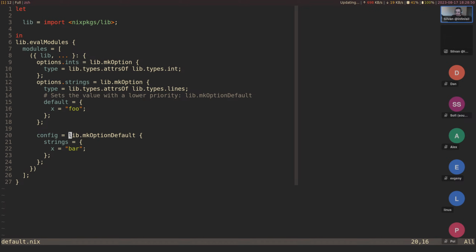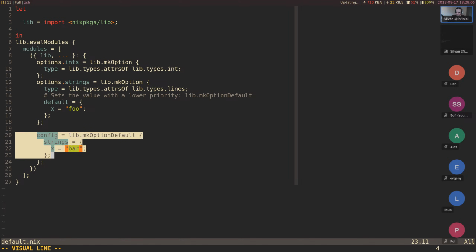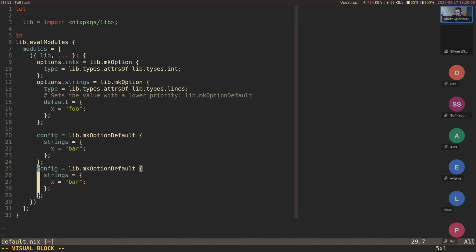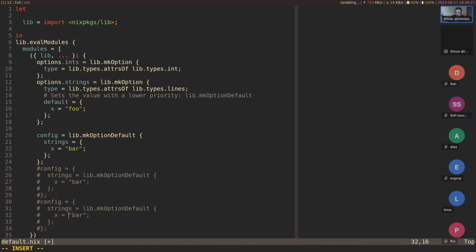So these make option default. Well, make option default is a bad example. We shouldn't use this, just for demonstration purposes. These get pushed down into the attributes. So this really turns into this first, like this, and then this in turn turns into lib.makeOptionDefault here. So it pushes these down to the very edge nodes.